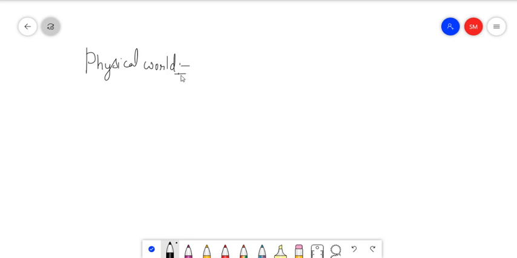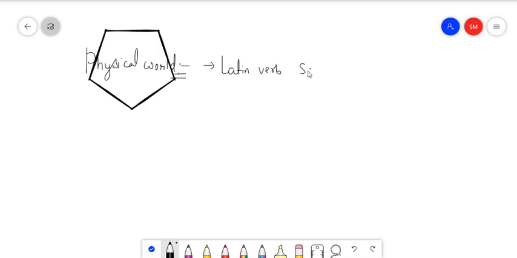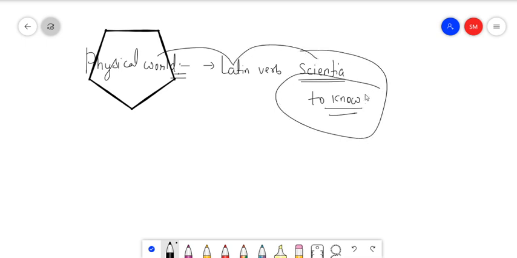world. Simply, this word has originated from a Latin verb scientia, which simply means to know. So the word science has been originated from the Latin word scientia, that simply means to know.